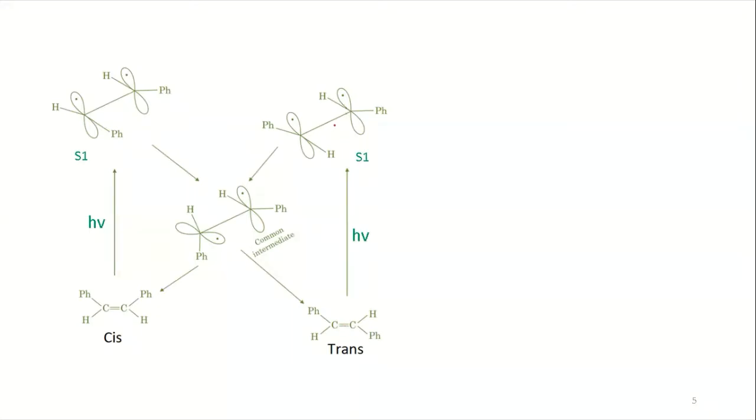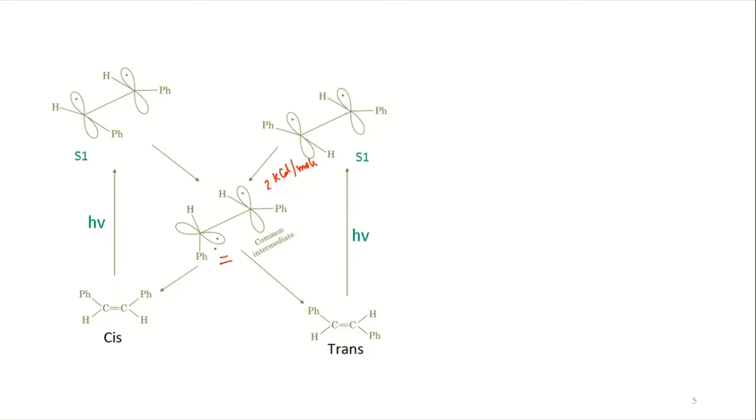It is making the excited S1 individually, and then it is getting its twisted form. So that energy difference is told as near about 2 kilocalorie per mole.